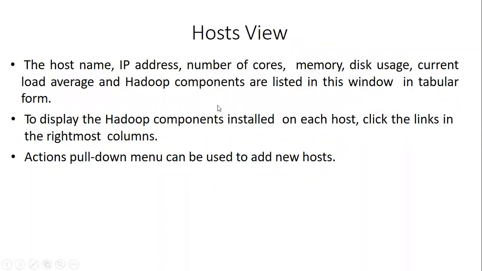To display the Hadoop components installed on each host, we have to click the links in the rightmost column.